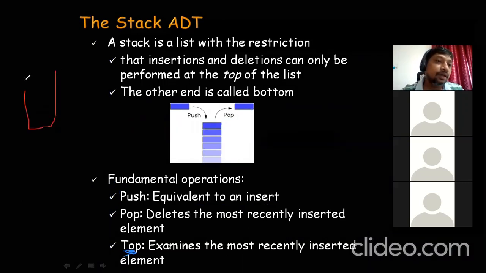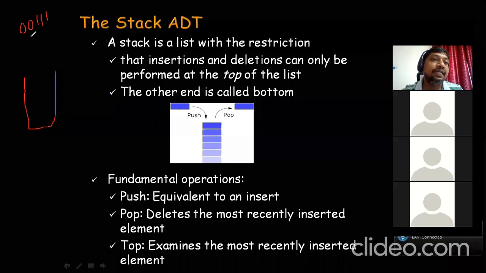I want to check whether this particular string, 0 0 followed by 1 1, is a correct string, whether it is in the format of 0 to the power of n followed by 1 to the power of n or not. So this is my problem.